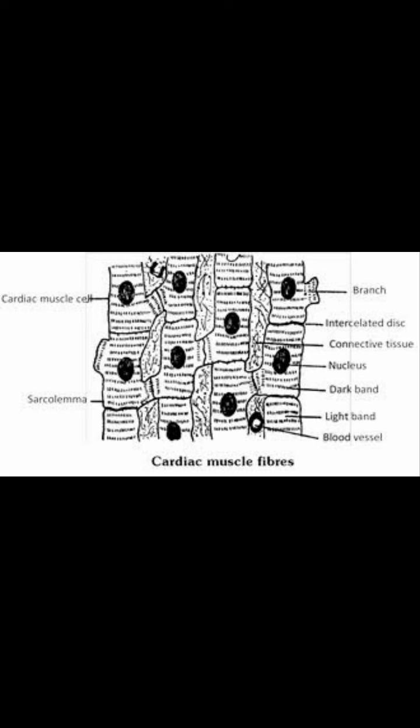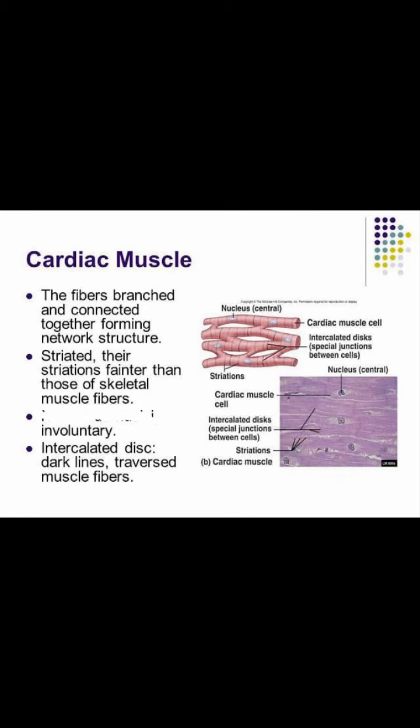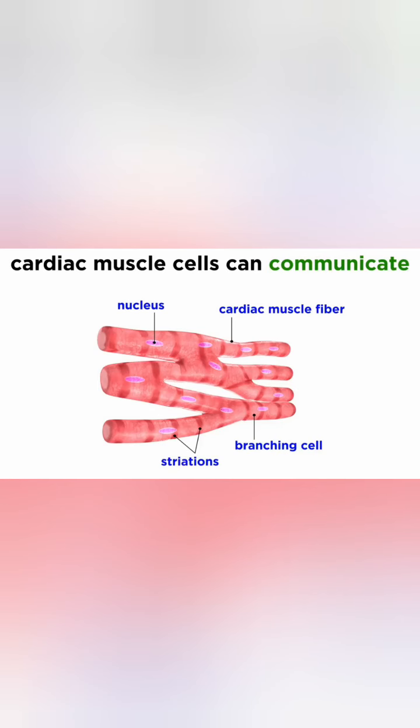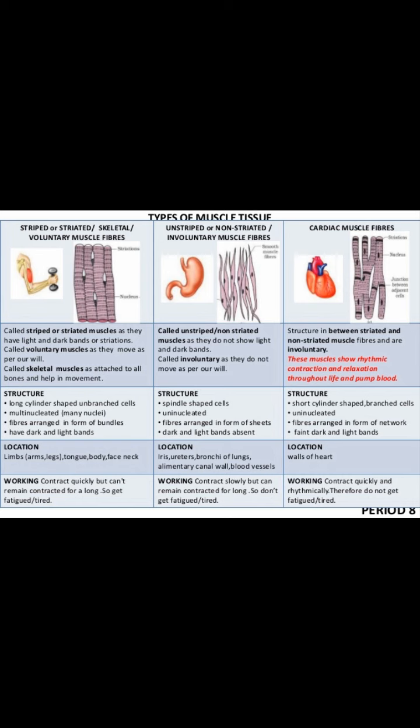Now draw this labeled diagram in your notebook, and write down the characteristics which were just told to you and are given in this slide also. And now there is one diagram which shows the branching very clearly, and this is for communication. This is the difference between the 3 types of muscles which are given over here. You write all these characteristics and the differences in the notebook.